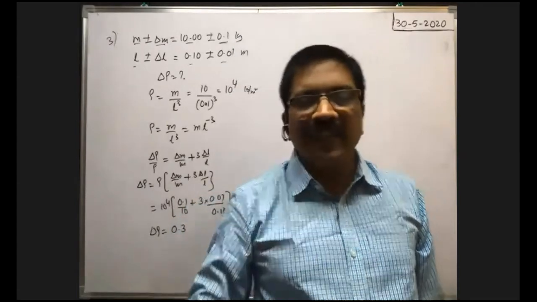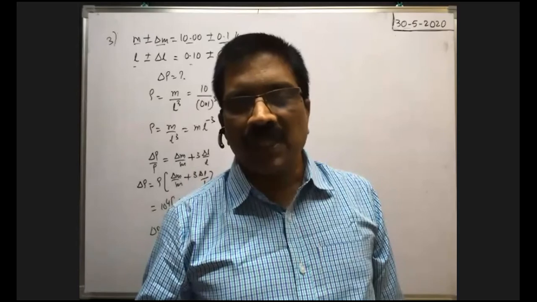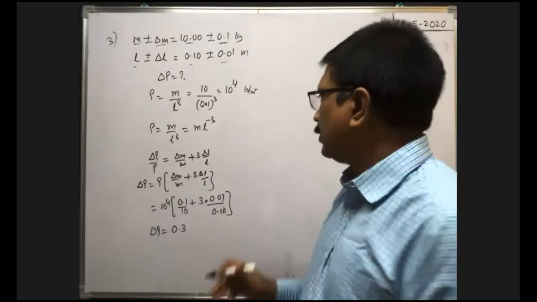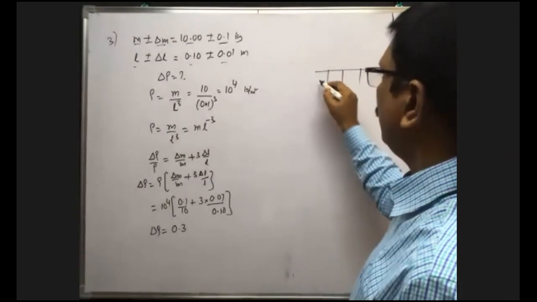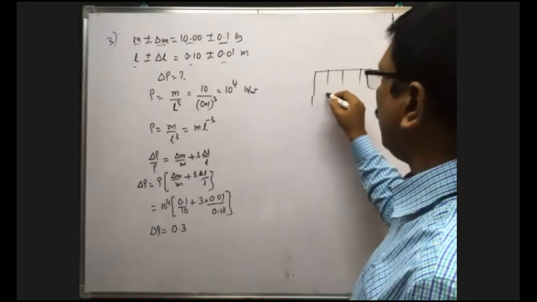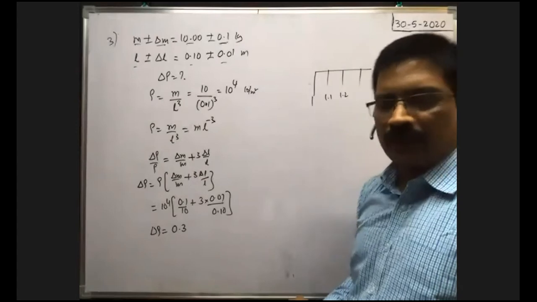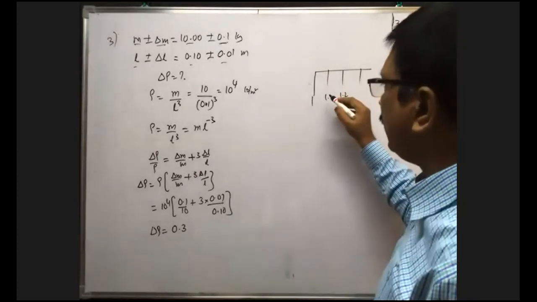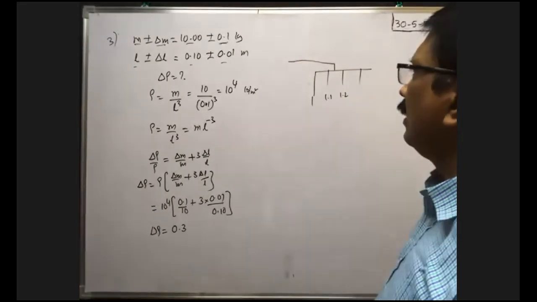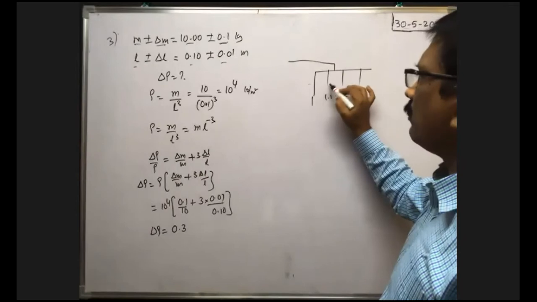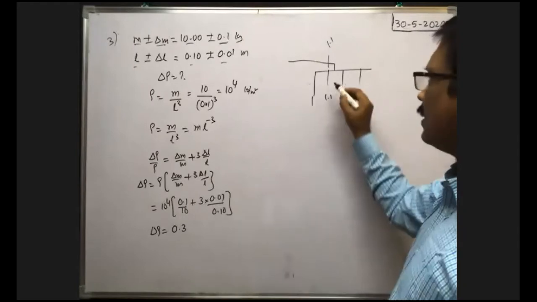Minimum means any error they can have. Kushal, minimum means we cannot say, because suppose one scale is there. Here this is 1 centimeter, 1.1 centimeter, 1.2, 1.3 like that, 2 centimeter like that. So suppose the length of the rod is like this. It is greater than 1.1 but less than 1.2. Then we write 1.1 is the length of the rod. Here this extra length we ignored.